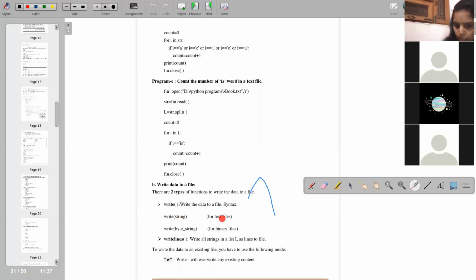This syntax is for your text file and this one is for your binary files. Here you have to write, instead of a string, a byte string, because it's a binary file. Next is writelines. It writes all strings in a list L as lines to a file. To write data to an existing file, you have to use the following modes. W is write, and write will overwrite any existing content.